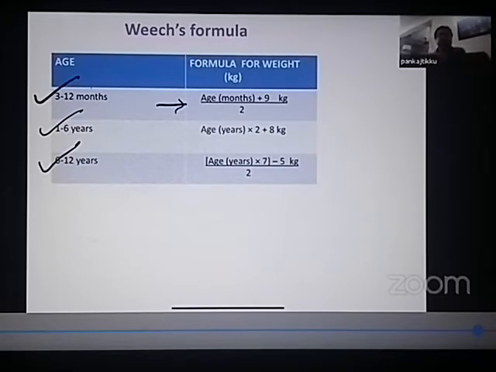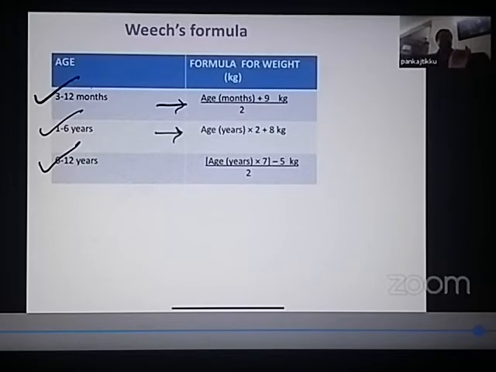If a child is between 1 to 6 years of age, he may be 2 years, 3 years, or 5 years, the best way to calculate the weight is the formula age in years x 2 + 8 kgs. So a 2-year-old child, 4-year-old child, 5-year-old child, the child should be between 1 to 6 years. This is the formula used: age in years x 2 + 8 kgs.